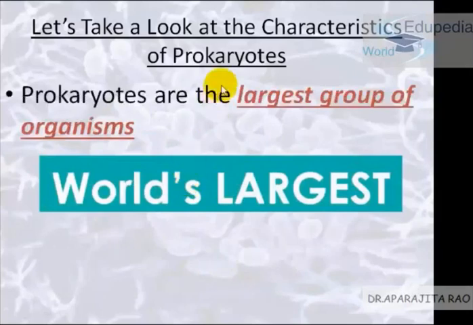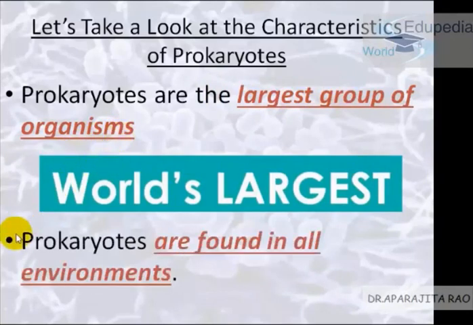So it is the world's largest group of organisms we know till date, maybe because they have such a long history. Prokaryotes are found in all environments. They are known to survive in the harshest environments, including the deserts, the mountains, and the coldest areas.